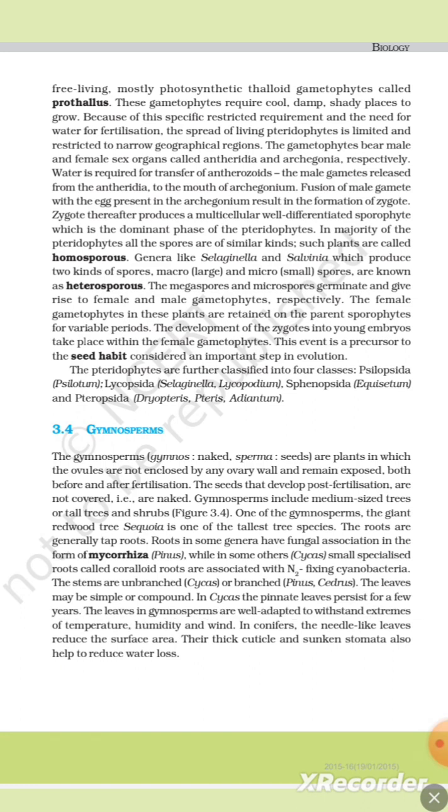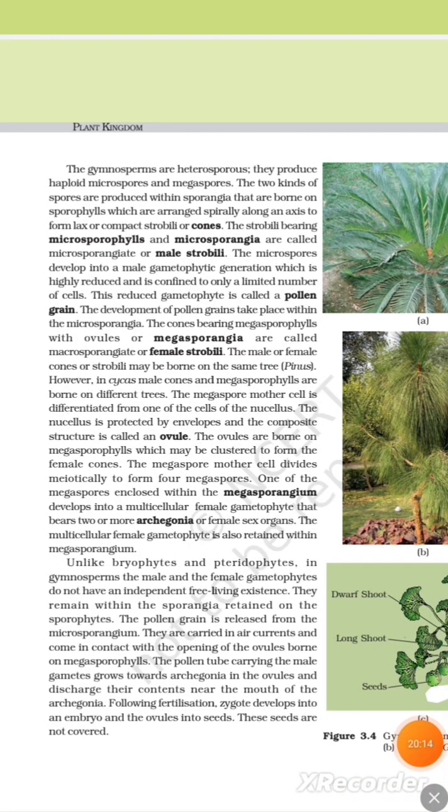The leaves in gymnosperms are well adapted to withstand extremes of temperature, humidity, and wind. In conifers, the needle-like leaves reduce the surface area. Their thick cuticle and sunken stomata also help to reduce water loss. The gymnosperms are heterosporous. They produce haploid microspores and megaspores. The two kinds of spores are produced within sporangia that are borne on sporophylls, which are arranged spirally along an axis to form lax or compact strobili or cones. The strobili bearing microsporophylls and microsporangia are called microsporangiate or male strobili.